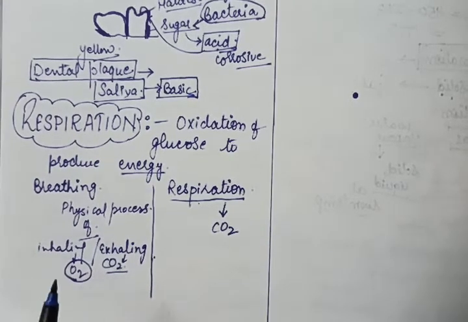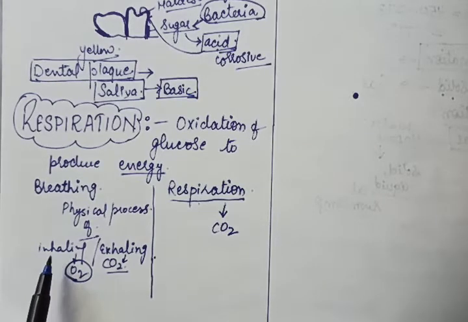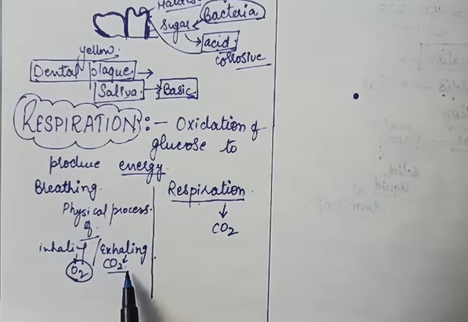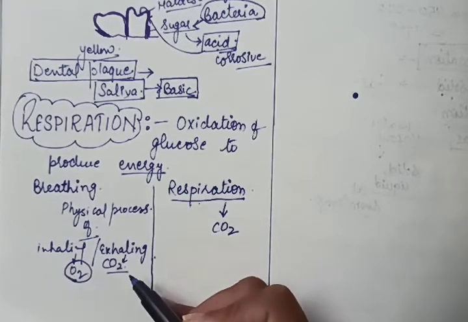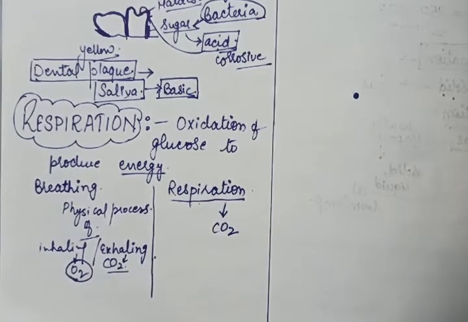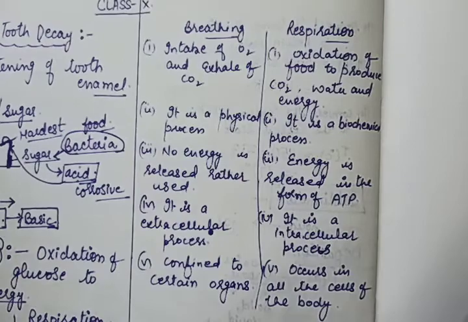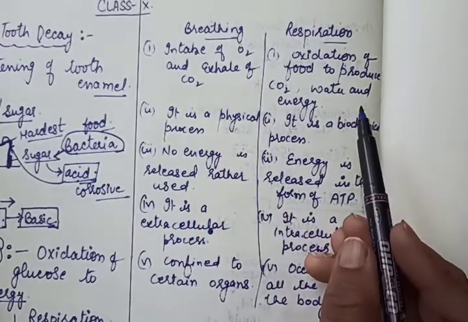Understood? This is only the physical process of intake of oxygen and exhale of carbon dioxide. But the internal processing that is going on by using the oxygen and producing carbon dioxide, that is the respiration. So students, what can we say about breathing and respiration?